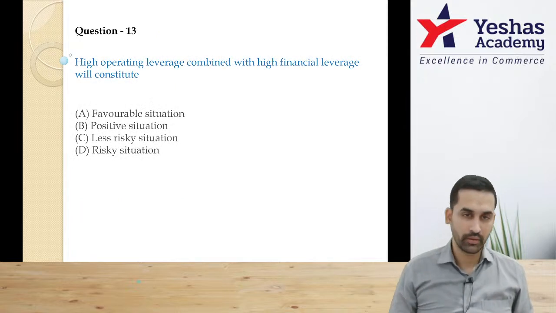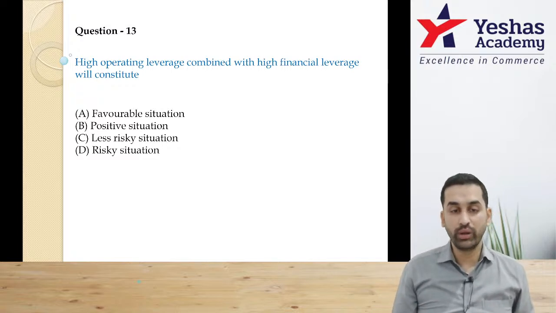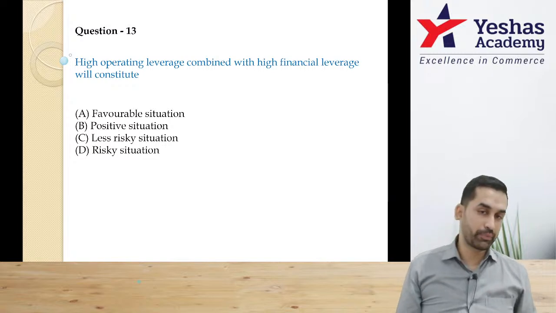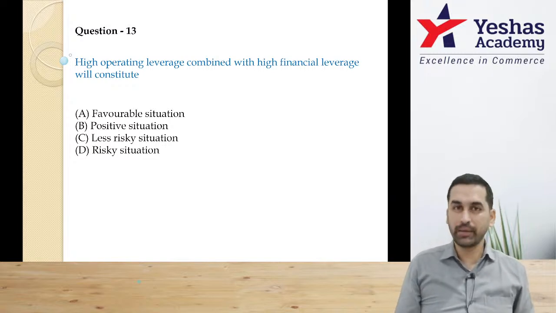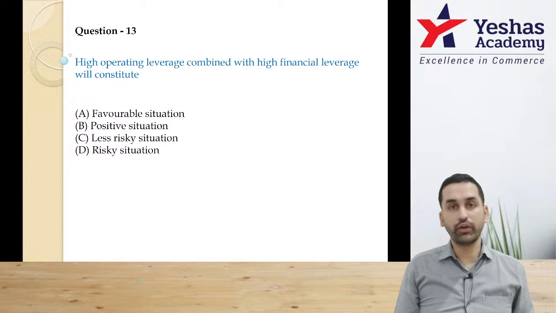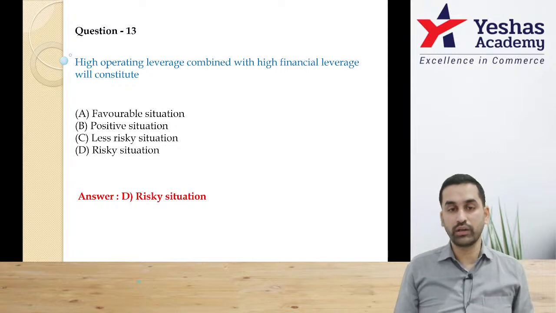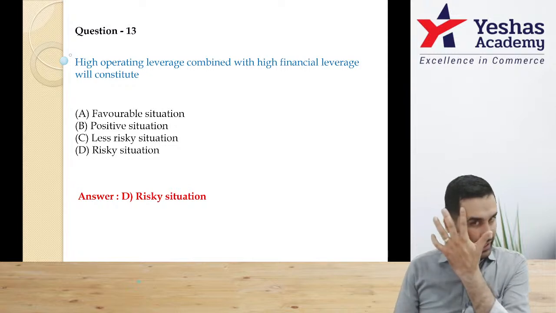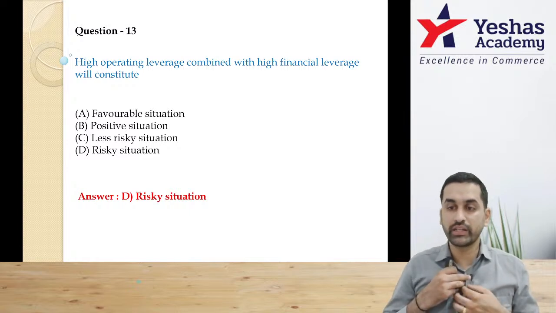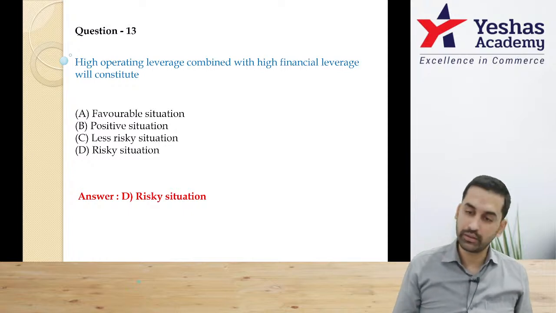Chalo, question 13. High operating leverage combined with high financial leverage will constitute dash. Read properly. High operating leverage. When will this happen? If you have high fixed cost. High financial leverage. When will this happen? If you have too much debt. Now combine both. Too much fixed cost and too much debt will increase your total risk. That means it will create a highly risky situation. Am I correct? Yeah. Perfect.